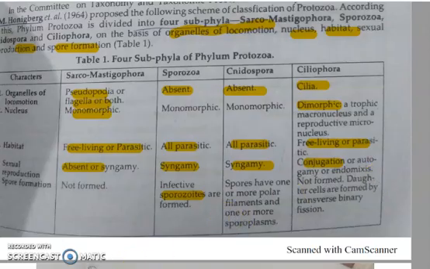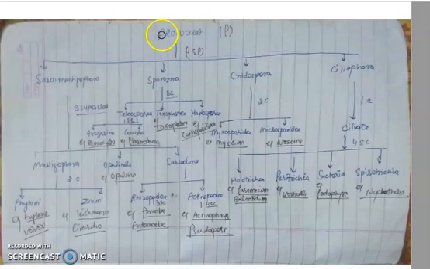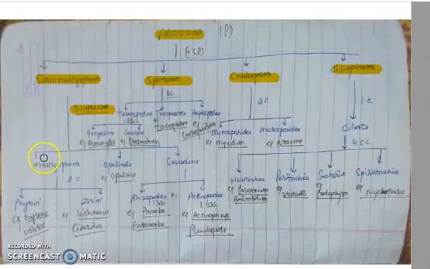Now we will have a brief look at the classification. So this is the phylum Protozoa. It is divided into four subphyla: Sarcomastigophora, Sporozoa, Cnidospora, and Coeliophora. The first subphylum, Sarcomastigophora, has three superclasses: Mastigophora, Opalinata, and Sarcodina.